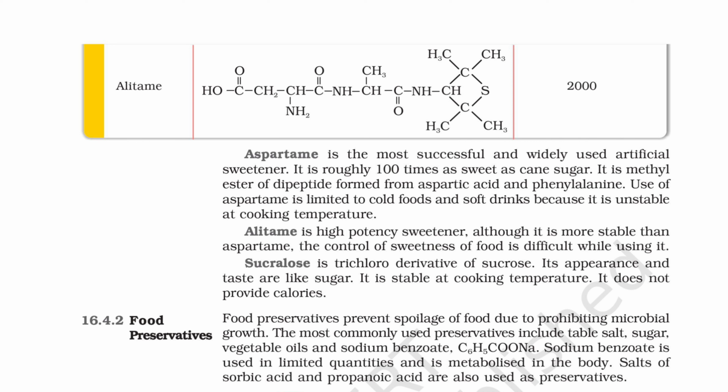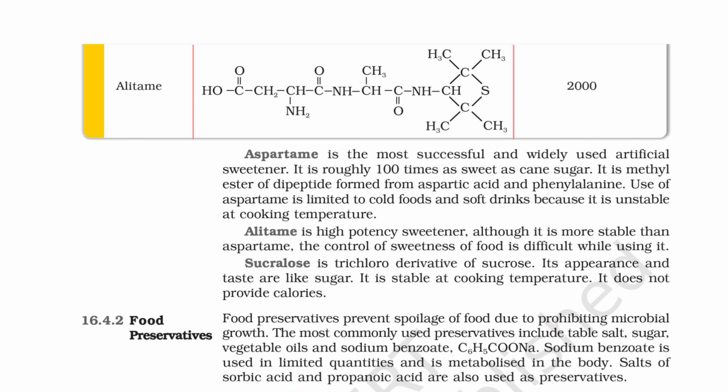Alitame is a high-potency sweetener. Although it is more stable than aspartame, the control of sweetness of food is difficult while using it. Sucralose is a trichloro derivative of sucrose. Its appearance and taste are like sugar. It is stable at cooking temperature. It does not provide calories.